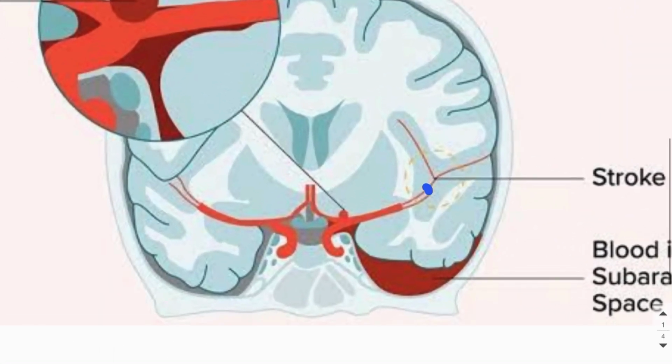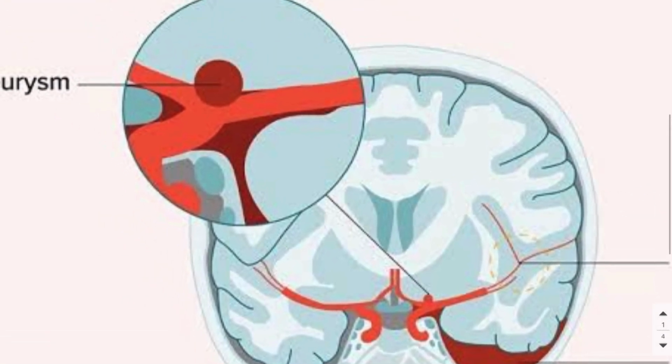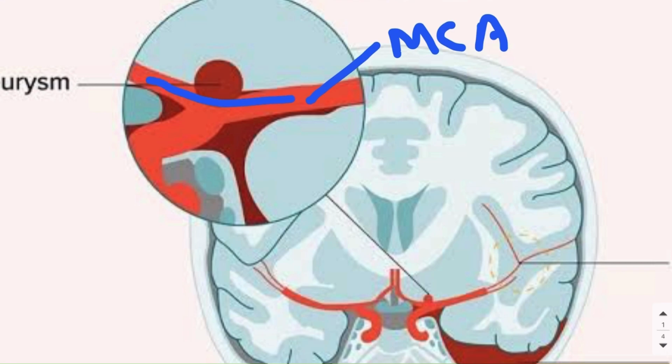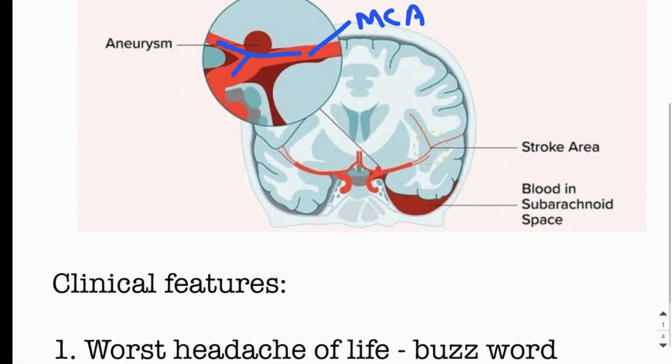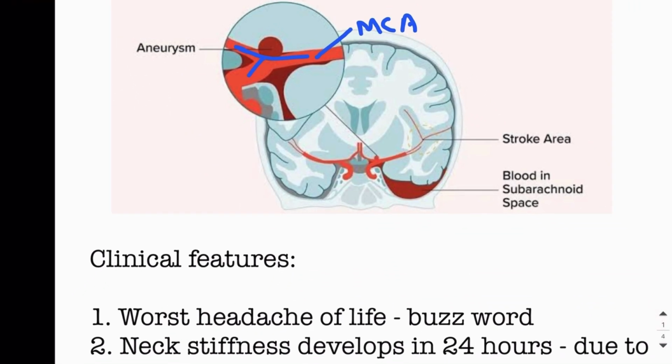Over here you can see that this is the middle cerebral artery, and this middle cerebral artery or MCA is bifurcating at this point, and you can see an aneurysm over here. This is the berry aneurysm. If this berry aneurysm ruptures, it can bleed into the subarachnoid space, leading to subarachnoid hemorrhage.